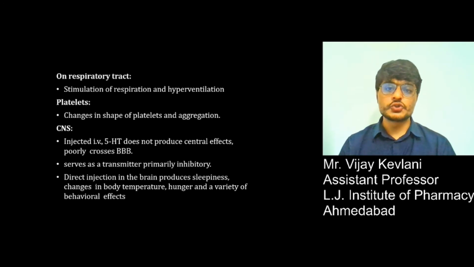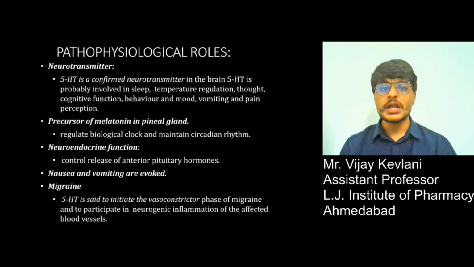It serves as a neurotransmitter, primarily an inhibitory neurotransmitter. Direct injection in the brain produces sleepiness, change in body temperature, hunger, and a variety of behavioral effects. Pathophysiological role: it is acting as a neurotransmitter. 5-HT is a confirmed neurotransmitter in the brain. 5-HT is probably involved in sleep, temperature regulation, cognitive function, behavior and mood, vomiting, and pain perception.